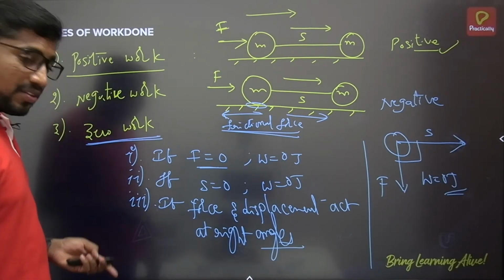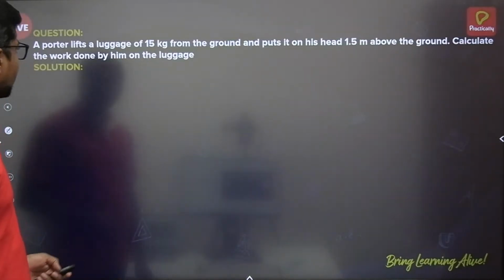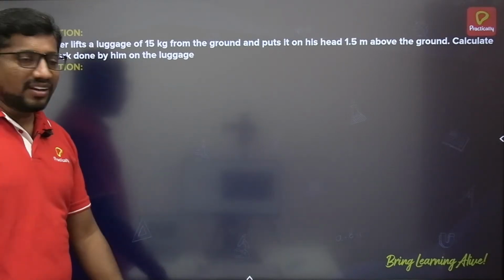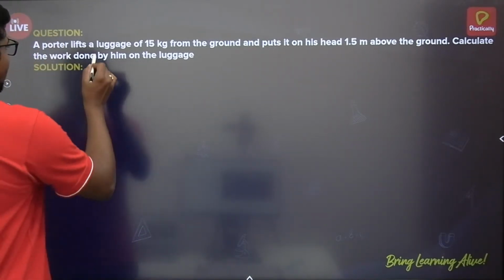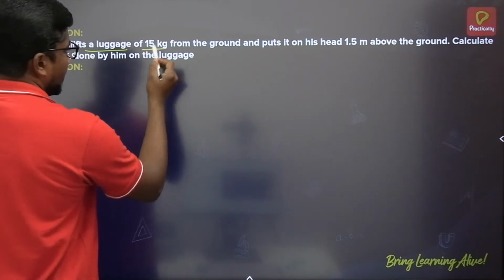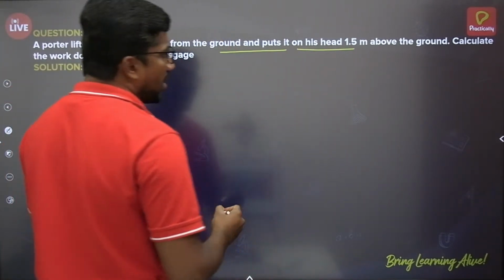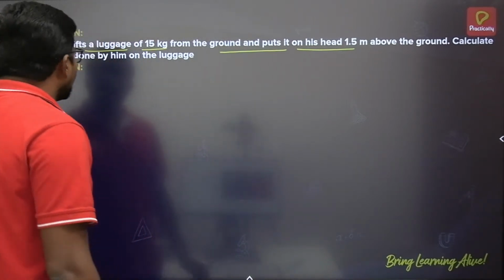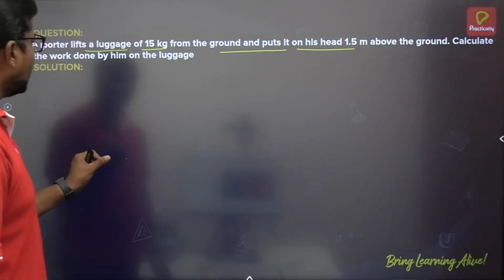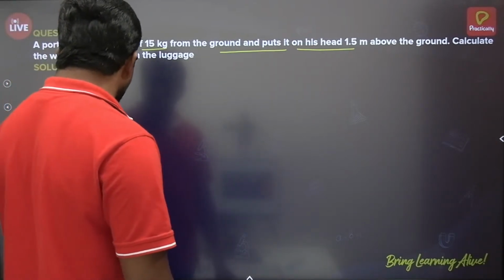Okay, let's move on to the next topic. Yeah, there is a question here. A porter lifts a luggage of 15 kg from the ground and puts it on his head 1.5 meter above the ground. Calculate the work done by him on the luggage.